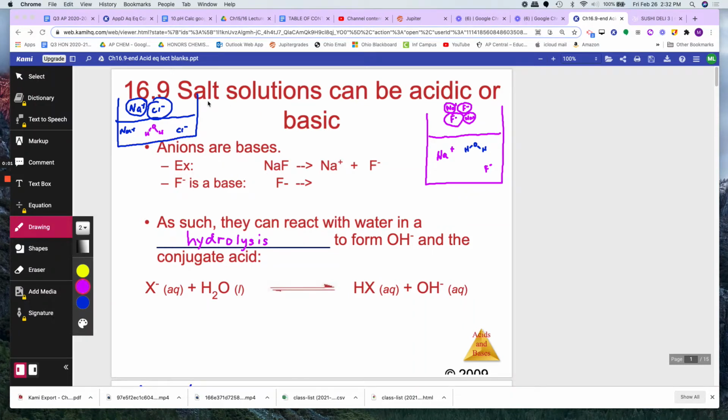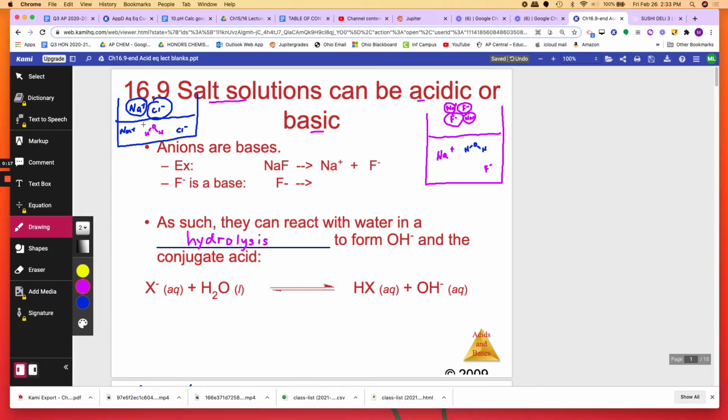The question is, are salt solutions acidic? Are they basic? Well, let's see. Let's go ahead and look at sodium chloride. You have a sodium chloride salt, which is a solid. You have a crystal lattice with the ions together. When you dissolve that in water, the water separates the Na plus and the Cl minus.